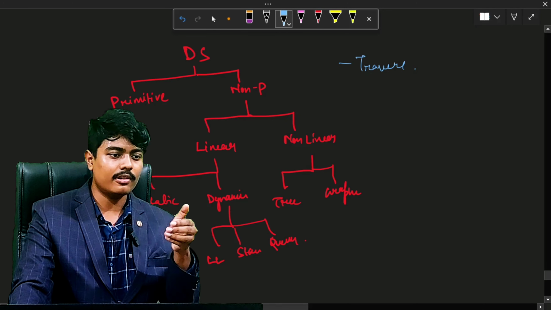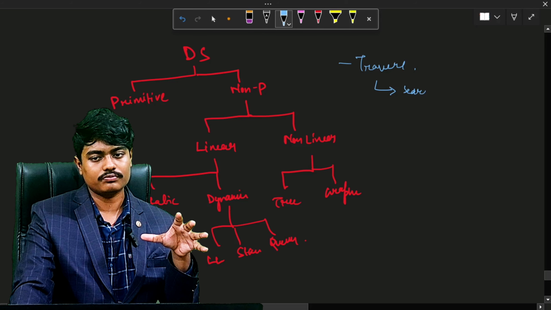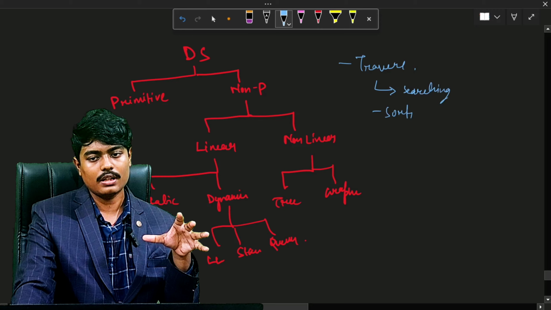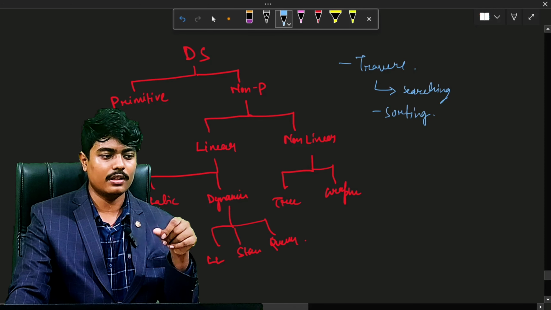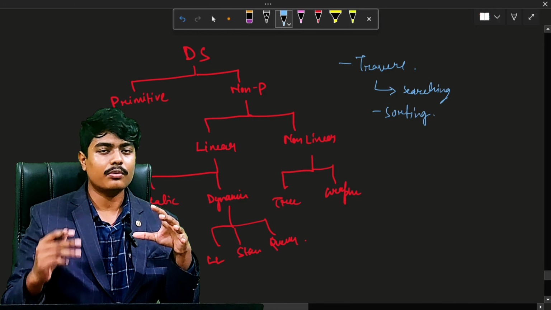So in traversal we can use searching or sorting, and for those reasons we use traversal. If you need to calculate the average age of the employees of a company, then we can traverse the entire list of ages of the employees. Once all the ages are accessed, we can find the average age of the employees in the company.